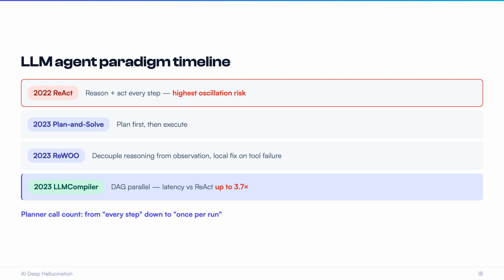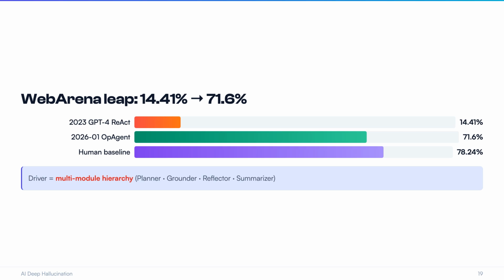Any concrete WebArena numbers? WebArena is the standard benchmark for testing agents on web tasks. The original 2023 paper had GPT-4 ReAct style at only 14.41%. 2.5 years later, SOTA is at 71.6%. OpAgent, released this January with a 4-module collaborative architecture. Which 4 modules? Planner, Grounder, Reflector, Summarizer. The leap from 14% to 71.6% is the most direct real-world evidence for abandoning single-step ReAct and moving to multi-module hierarchical planning. Over 4 times the leap!